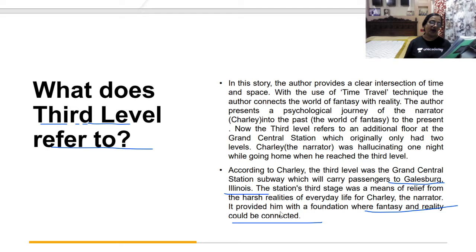I went to school there, and he always said he liked the sound of the place. And that's where he is, all right, in 1894. So they find that Sam was in the third level in 1894. He too has escaped. How has he escaped? He also escaped through the third level imagination.